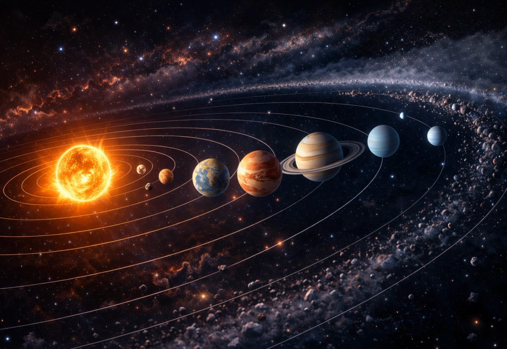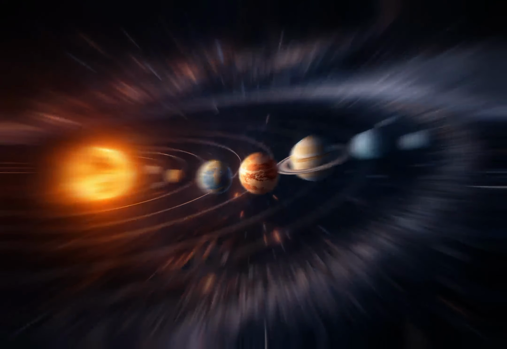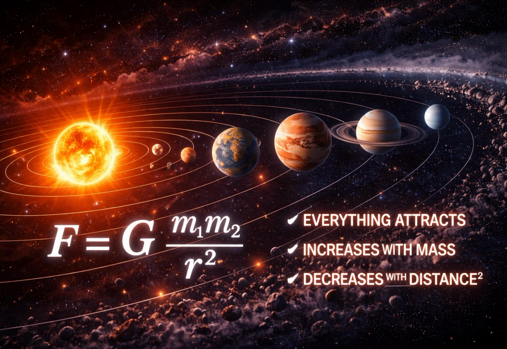The inner planets are rocky. The outer planets are gas giants and ice giants. Beyond Neptune lies the Kuiper belt, filled with icy objects, including Pluto. Farther still is the Oort cloud, a distant shell of icy bodies that may stretch nearly halfway to the next star.